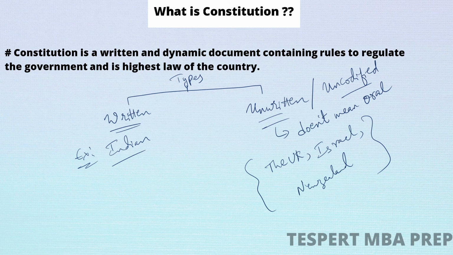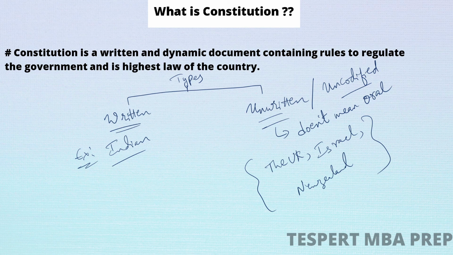On the other hand, we will also have a fair copy in which we will write each subject in a particular book, so that it will be very convenient for us to search which subject is written in which book and which topic is framed in which book. If everything is framed in one book, it will be very difficult for us to search. So this is an example of unwritten constitution.